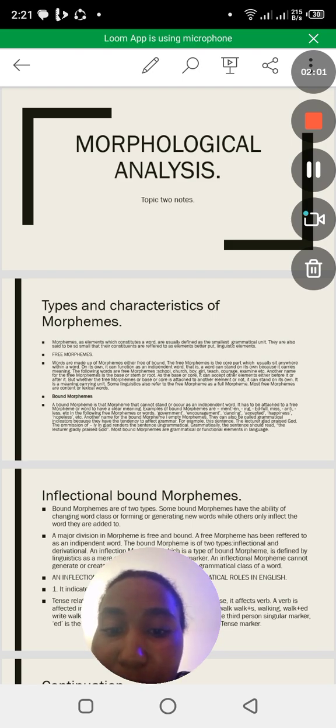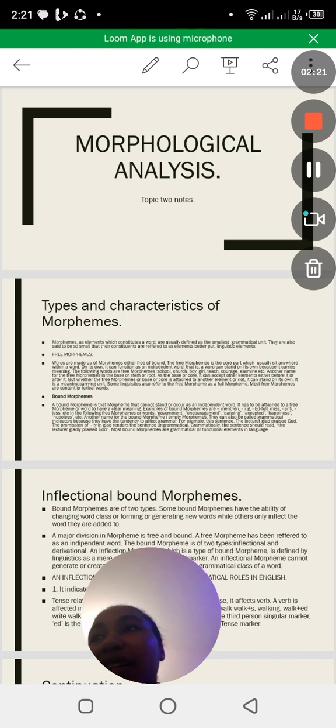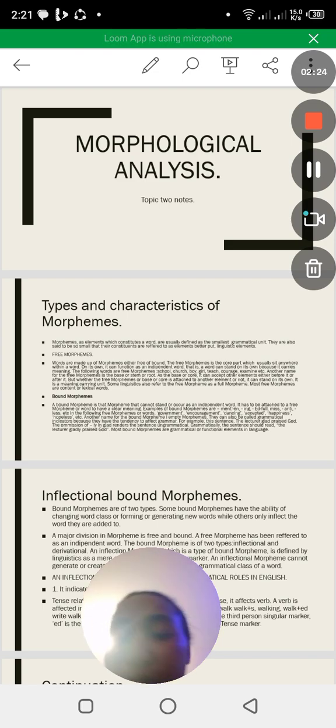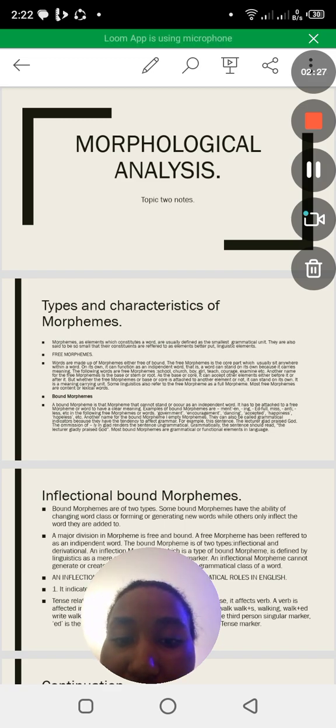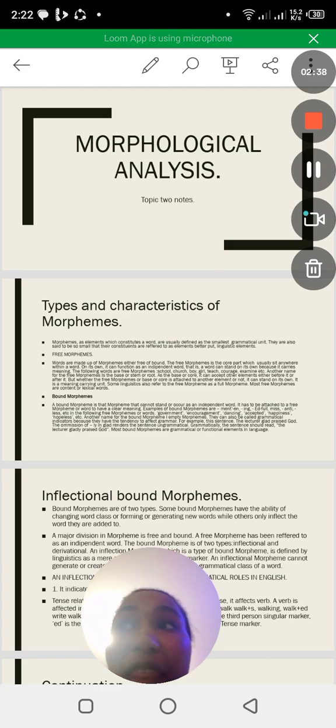Words are made up of morphemes, either free or bound. The free morpheme is the core part which usually sits anywhere within a word on its own, just as the word sounds. It's free, so it is like independent, or it just can stand on its own. It can function as an independent word. That is, a word can stand on its own because it carries meaning. So free morphemes carry meaning, so they can stand on their own.